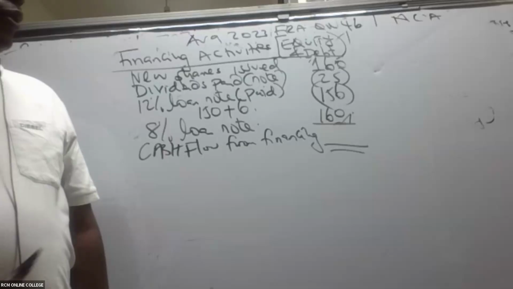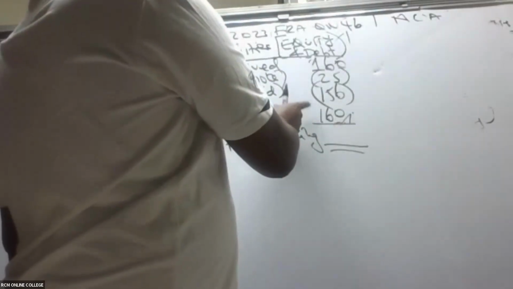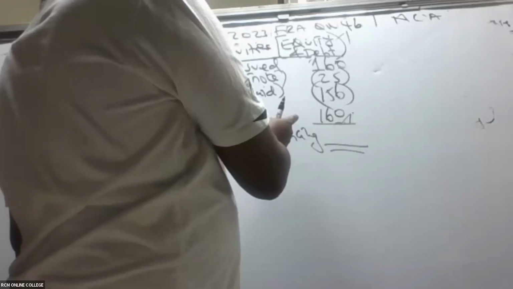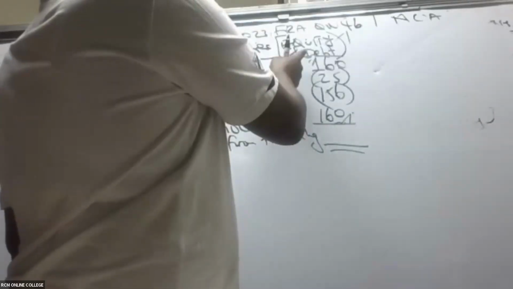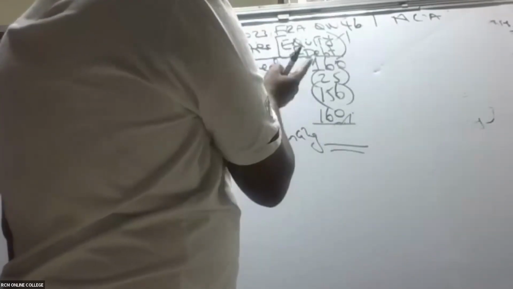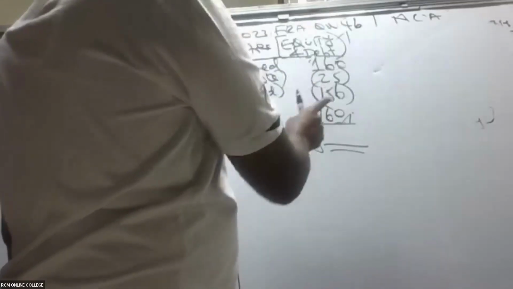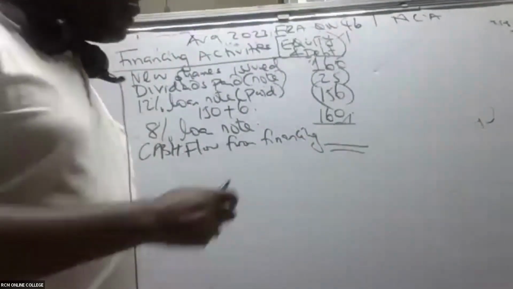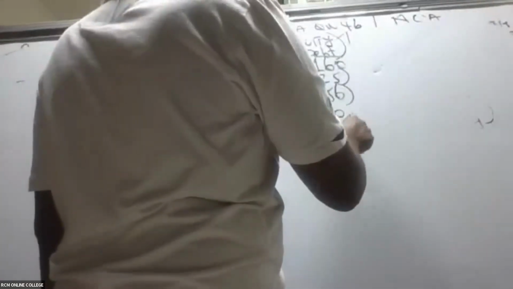Now remember that this will be 320. 320 minus 25 minus 156. Right? Because this is 160 positive, because we issued there. Minus 25 minus 156 plus 160 plus 160. So I'm being given a figure of 139.